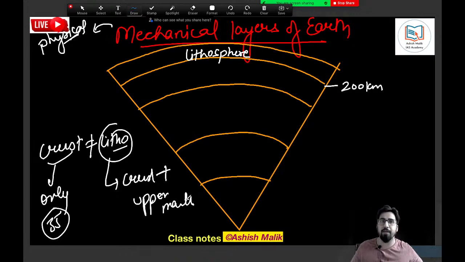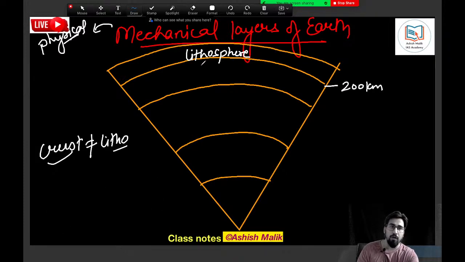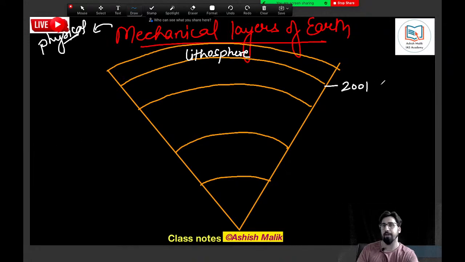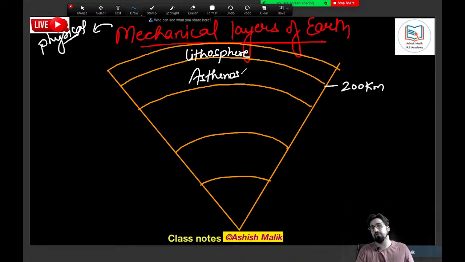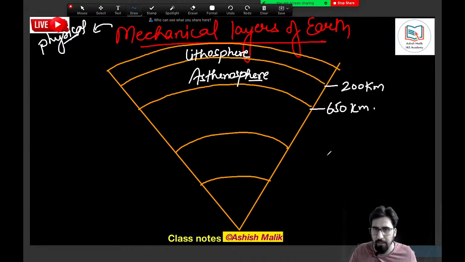So lithosphere is not same as crust. Lithosphere is much more thicker. It is way thicker than this, right? So what we were discussing: first 200 kilometer we got the lithosphere. Then, and lithosphere is basically, okay, I'll discuss that later. The second layer is asthenosphere, which may go up to 650 kilometer.